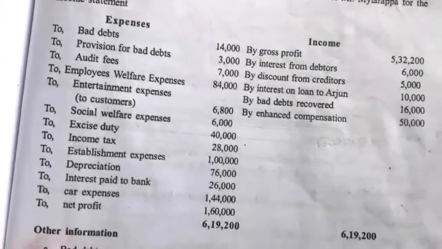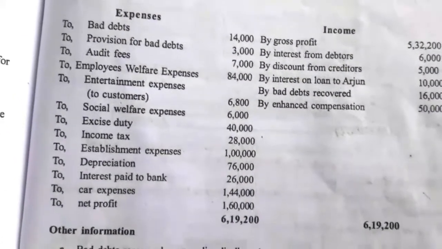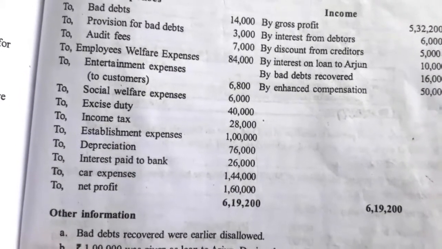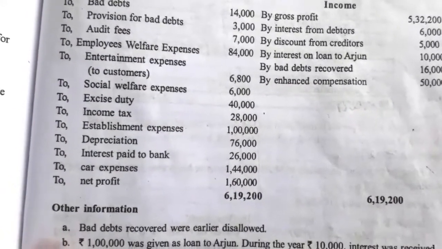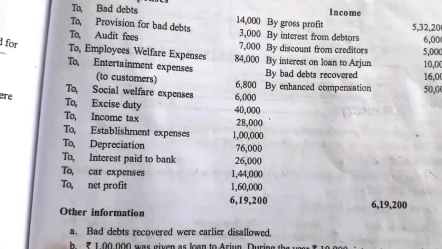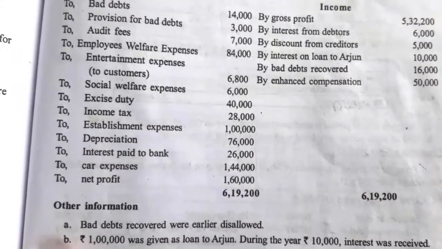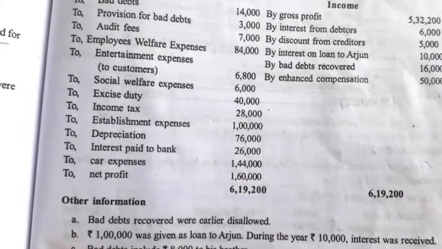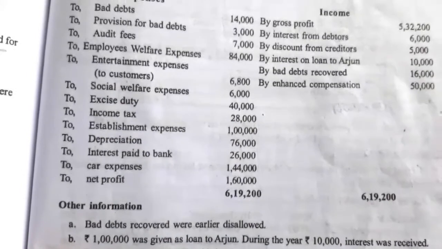See the expenses. Bad debt rupees 14,000, provision for bad debt 3,000, audit fees 7,000, employees welfare expenses 84,000, entertainment expenses to the customers rupees 6,800, social welfare expenses 6,000, excise duty 40,000, income tax 28,000, establishment expenses 1 lakh, depreciation 76,000, interest paid to bank rupees 26,000, car expenses 1,44,000.